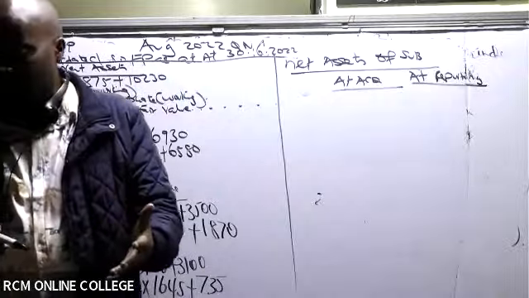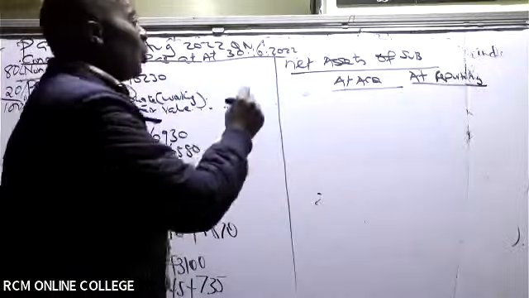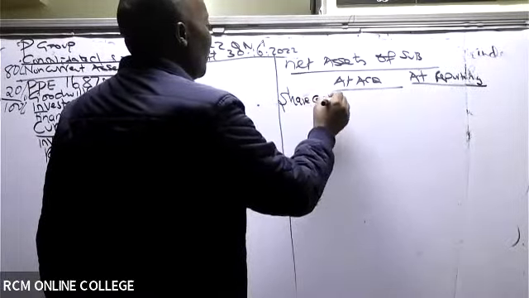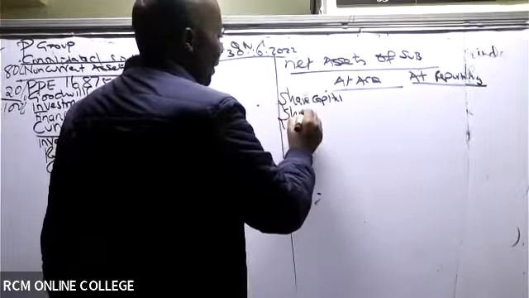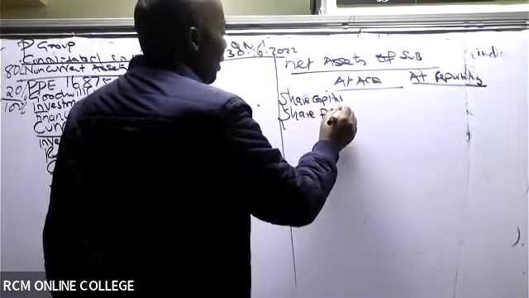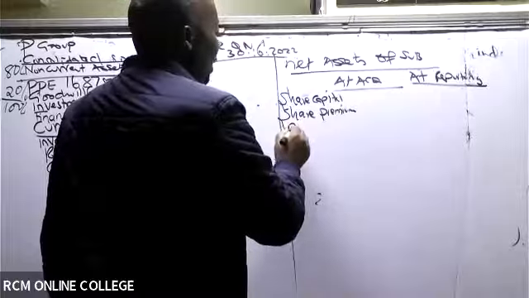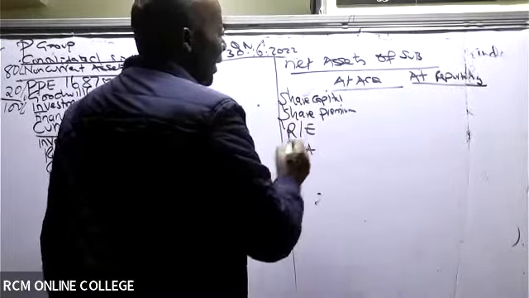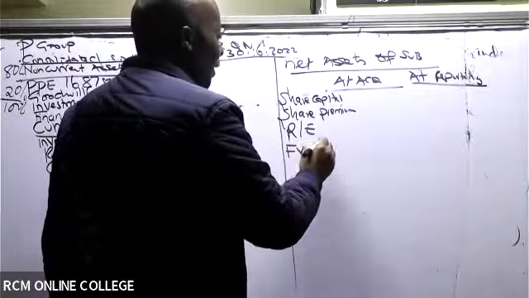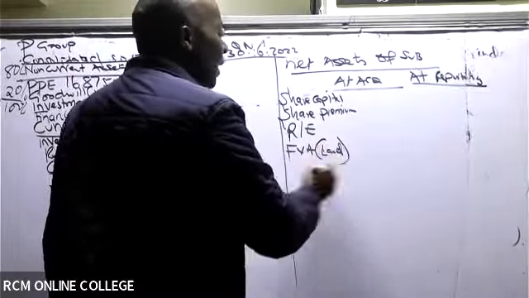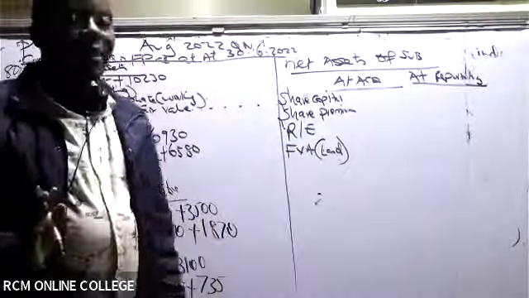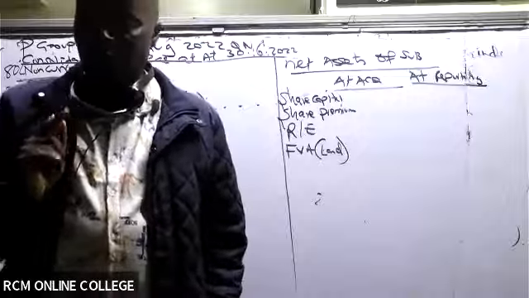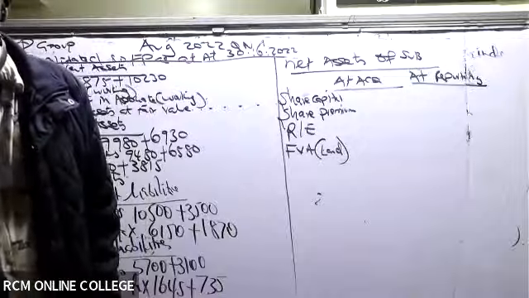The share capital. So we have here share capital. In this question, we have share premium, isn't it? Then we have retained earnings. And then we have a fair value adjustment. And unfortunately, this fair value adjustment is land. They have told us in note number 1, the fair value adjustment is an undepreciable asset.